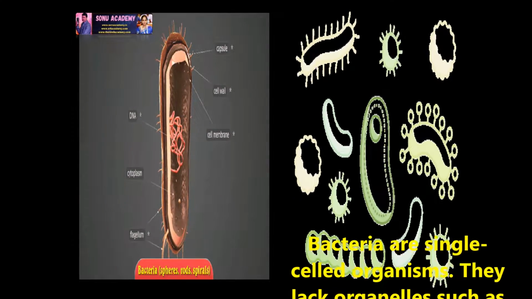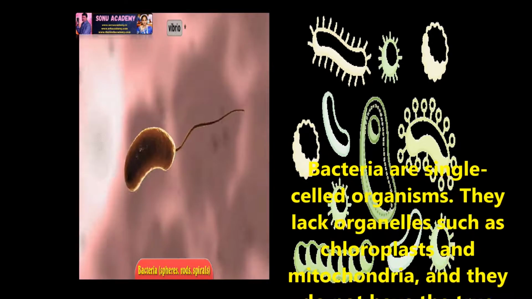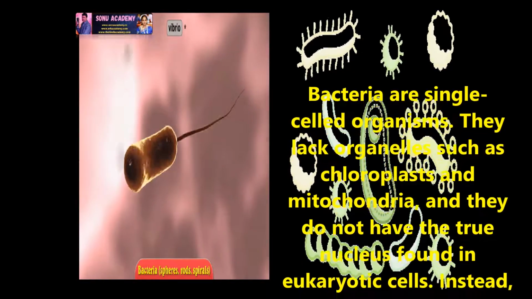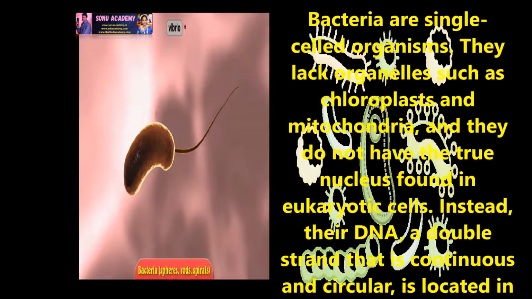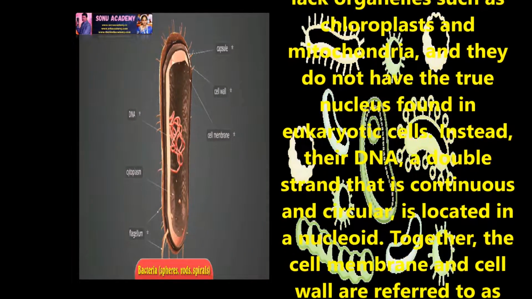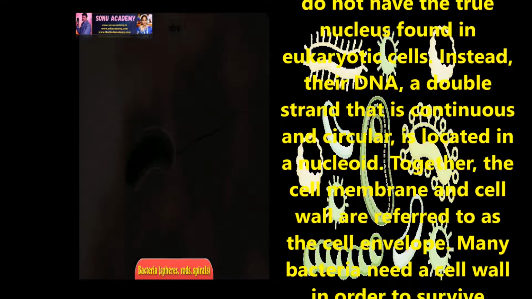Let us discuss the bacterial characteristics. Bacteria are single-celled organisms. They lack organelles such as chloroplast and mitochondria, and they do not have the true nucleus found in eukaryotic cells. Instead, their DNA, a double-stranded that is continuous and circular, is located in a nucleoid.